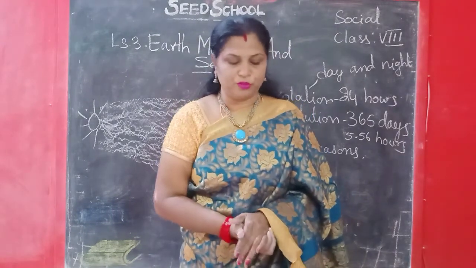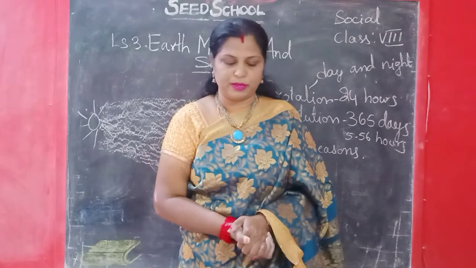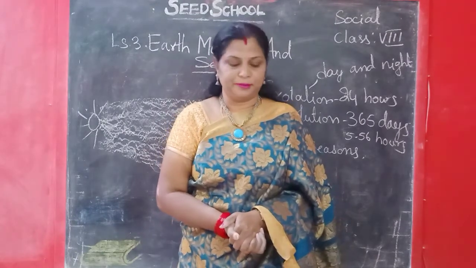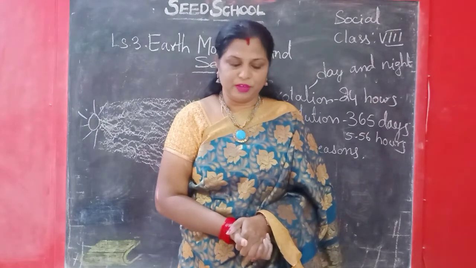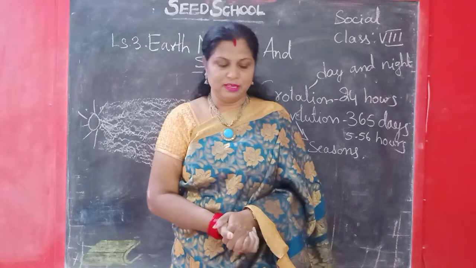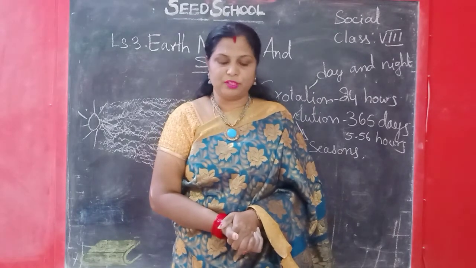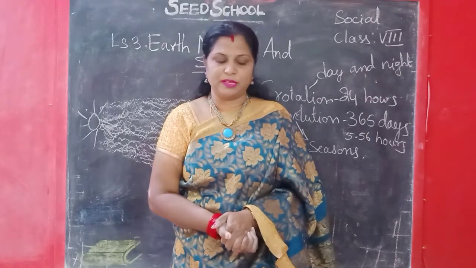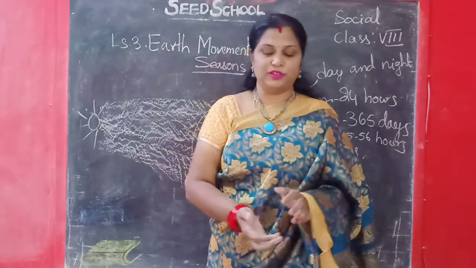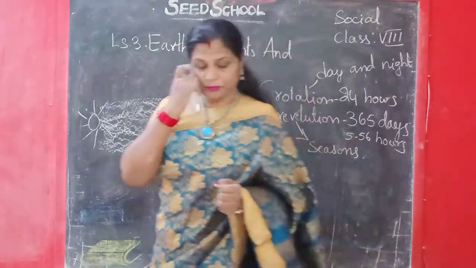When we move to the north and south directions from the tropical belt, we find moderate temperature, the temperate belt. Because the axis of the Earth is inclined, there is daytime for 6 months and night time for 6 months in the polar regions. Okay, this is a quick revision of this lesson, children.